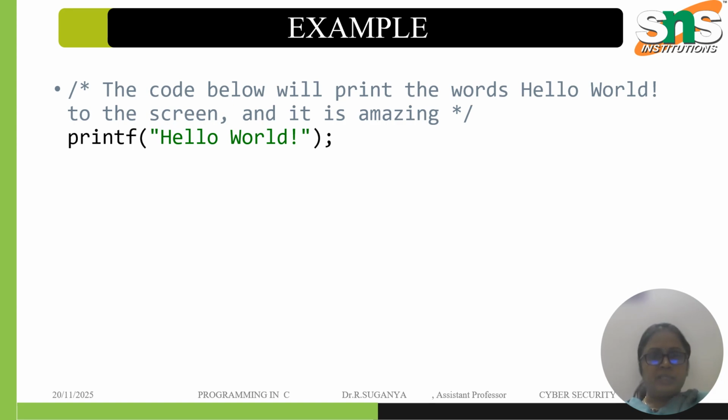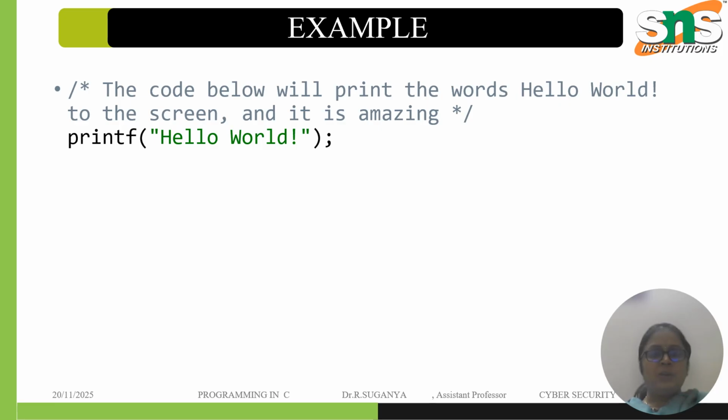Next comes the example. Here we can see another set of statements for comments, starting with slash star and ending with star slash. The code below will print the words hello world to the screen, and it is amazing to see this.